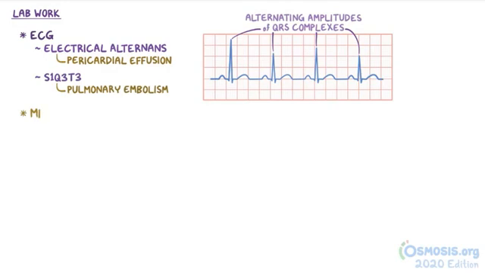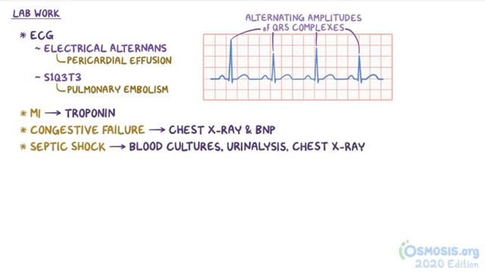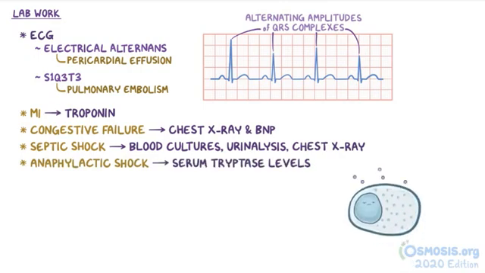If a myocardial infarction is suspected, then troponin levels might be obtained, and if congestive heart failure is suspected, then a chest X-ray and brain natriuretic peptide, or BNP levels, can be checked. If septic shock is suspected, then blood cultures, urinalysis, and a chest X-ray should be checked to look for a source. When suspecting anaphylactic shock, serum tryptase levels, a marker released from mast cells, should be obtained.